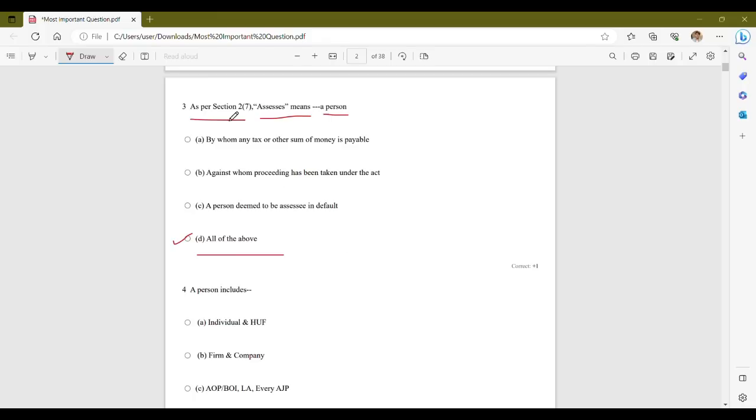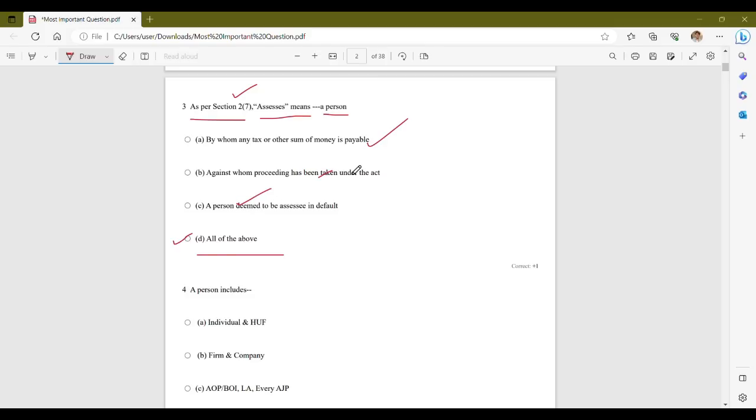So, as per section 2, subsection 7 of the Income Tax Act, assessee means a person by whom the tax or sum of money is payable under the Act, against whom proceedings under the Act has been taken for the assessment of his or her income or the income of any other person in respect of which he is assessable, and a person deemed to be an assessee in default under any provision of the Act.